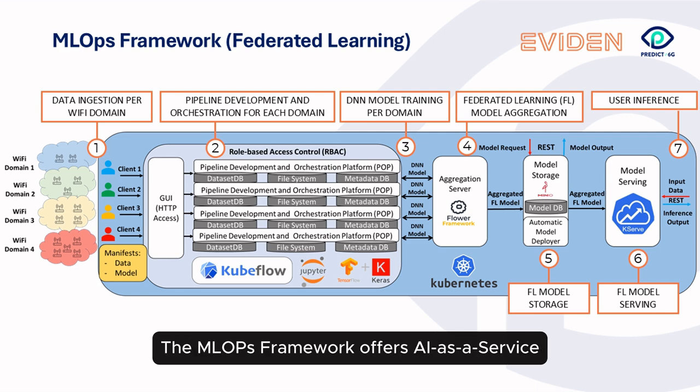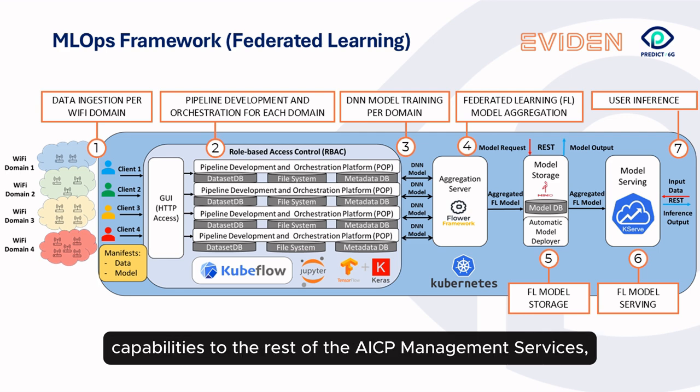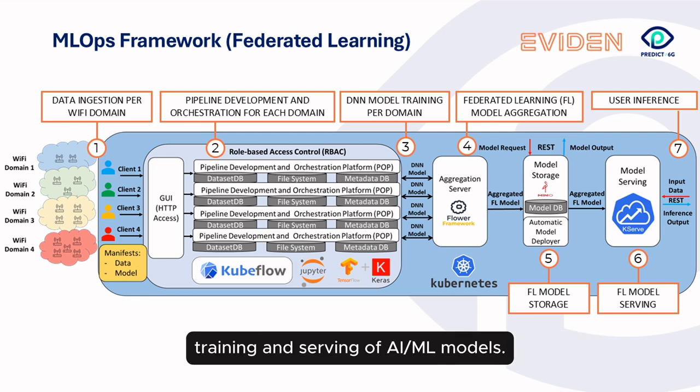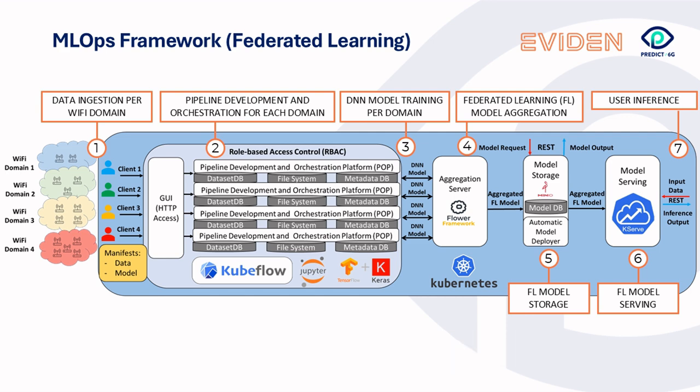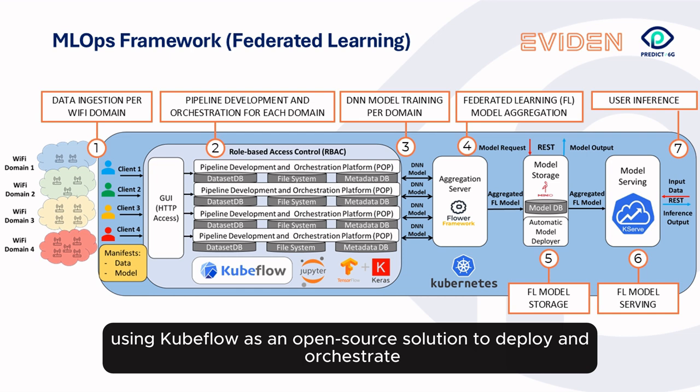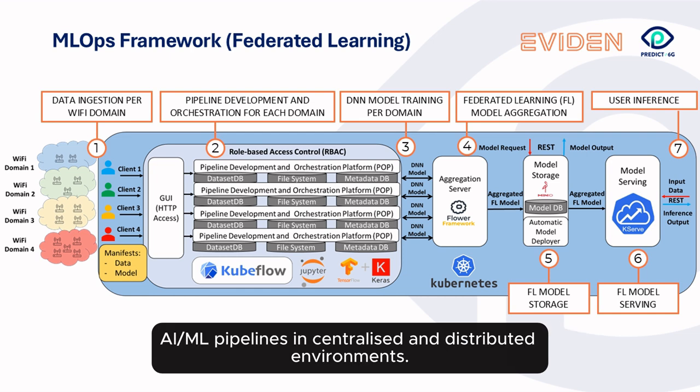The MLOps framework offers AI as a service capabilities to the rest of the AICP management services, supporting the design, training, and serving of AI/ML models. This framework is built on top of Kubernetes, using Kubeflow as an open-source solution to deploy and orchestrate AI/ML pipelines in centralized and distributed environments.